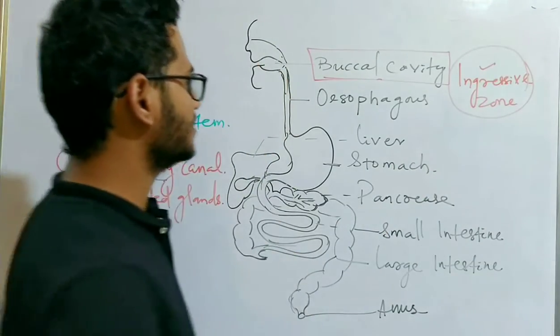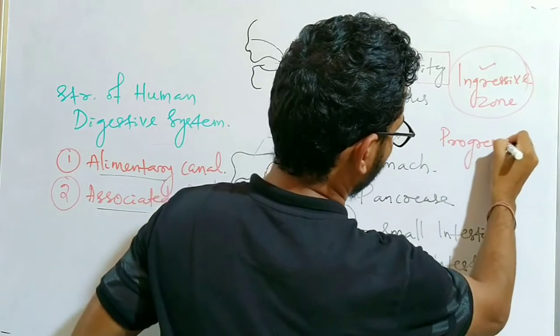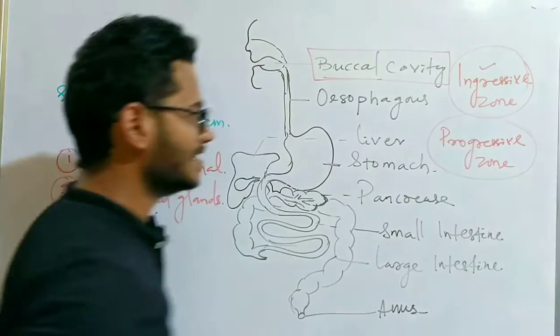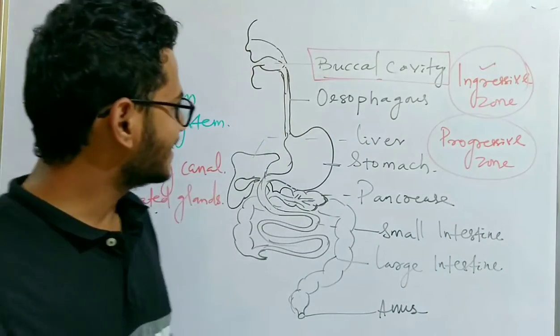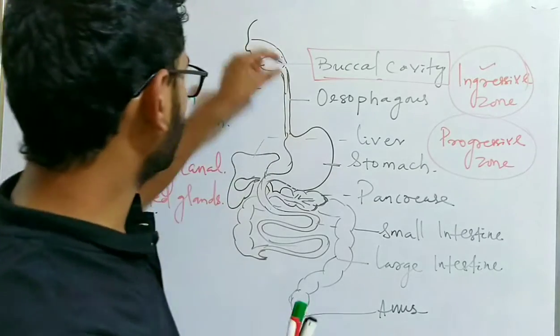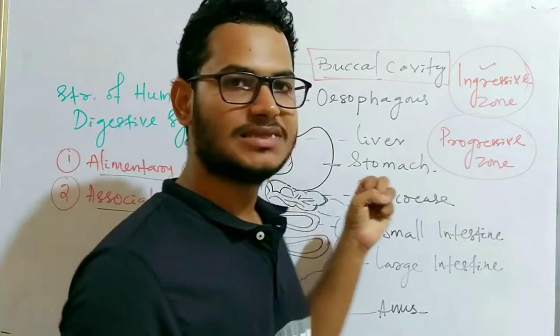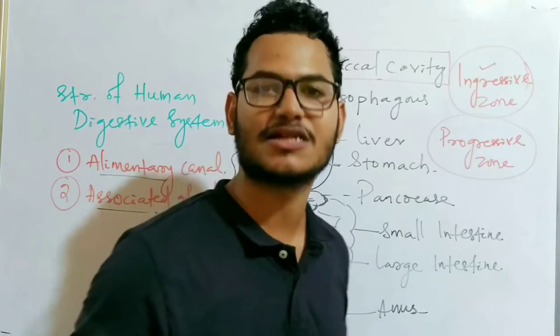The next zone is the progressive zone. The progressive zone means this zone helps in taking the food from our buccal cavity or mouth cavity to the digestive part, which plays an important role in digestion of food.